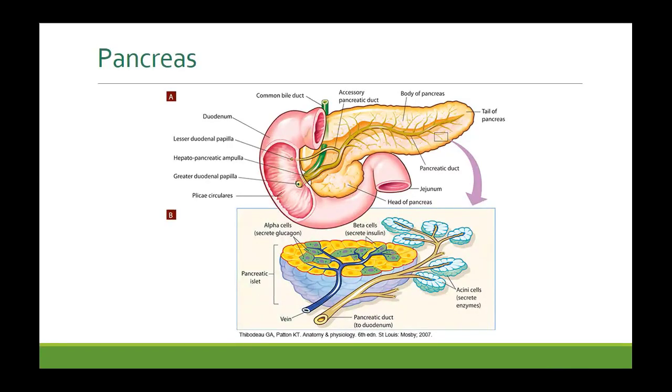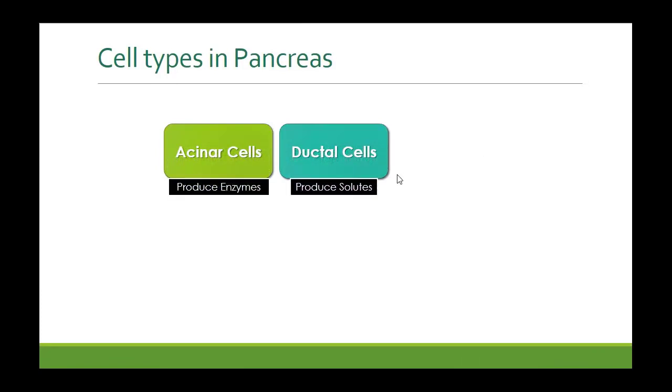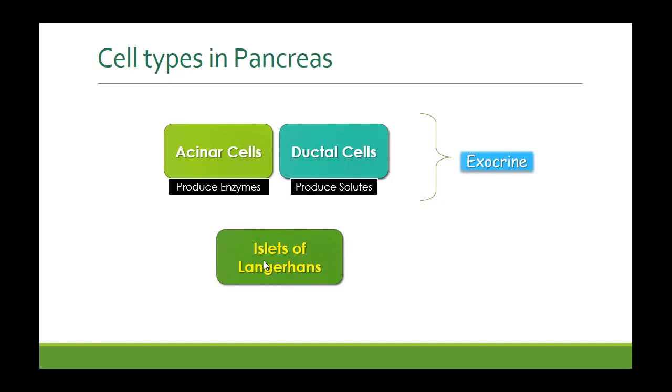So if you look at the pancreas, the exocrine pancreas is the acinar cells and ductal cells producing enzymes and solutes, mainly bicarbonate. The endocrine pancreas is the islets of Langerhans that produce the hormones insulin and glucagon.